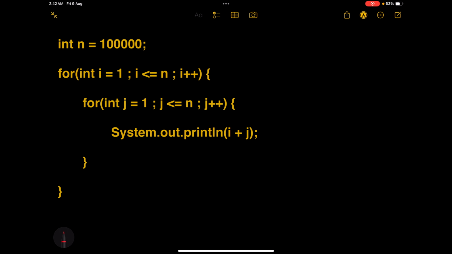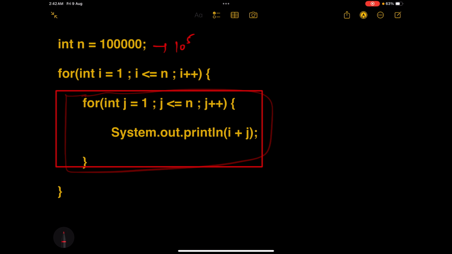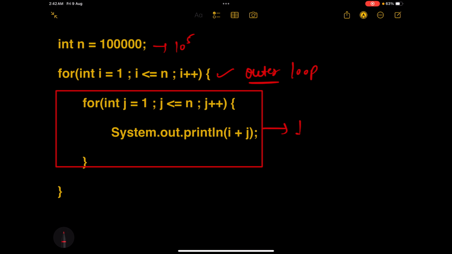So this is the last example that we have for today. Here again, n is equal to 10 raised to the power 5. Now this is a little different, because in this particular example we have taken two for loops, and this for loop, this one, is inside the outer for loop. So we will be calling this loop the outer for loop, and this one the inner loop. This is the inner loop and this is the outer loop.